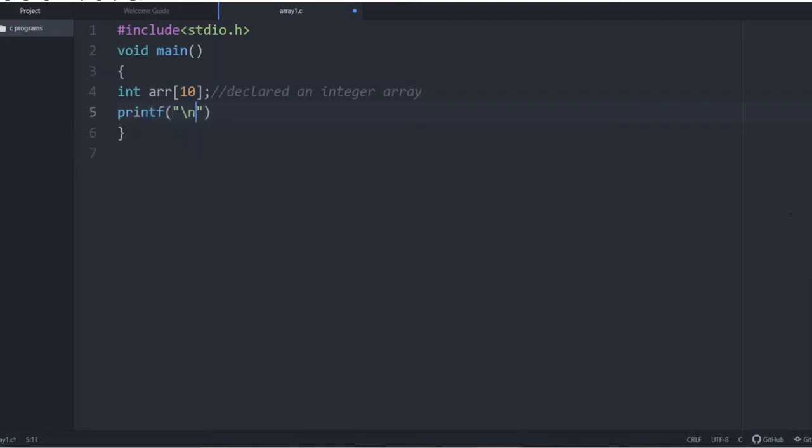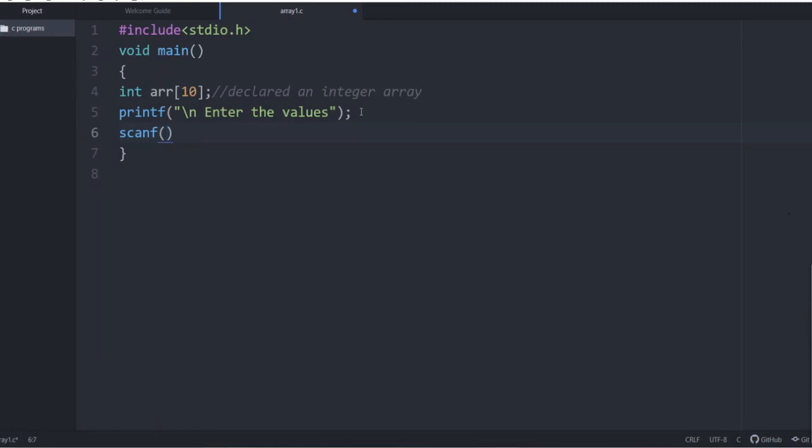So we are asking the user to enter the values. Then using scanf, we are getting the value. So here what is the difference? If we need a single value, what do we normally do? We normally use the ampersand sign. First you need to specify which type it is. So it's %d, comma, ampersand sign, and say a you write.